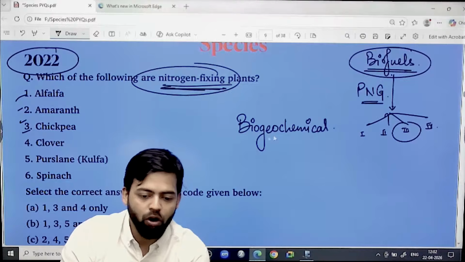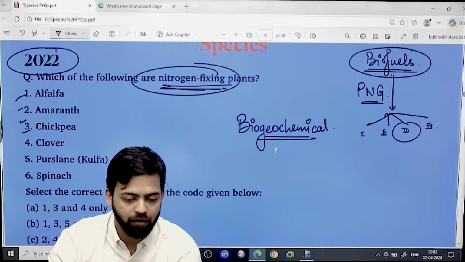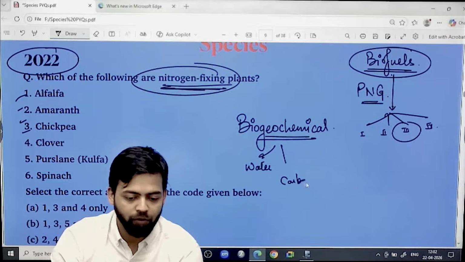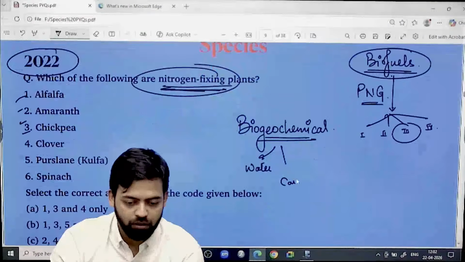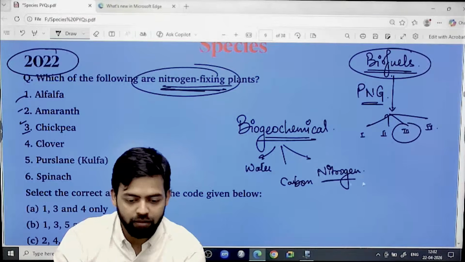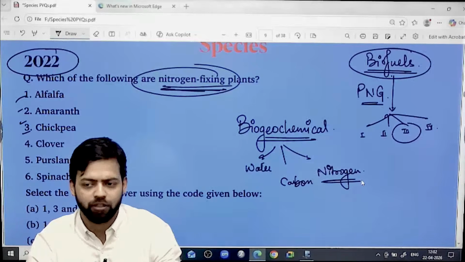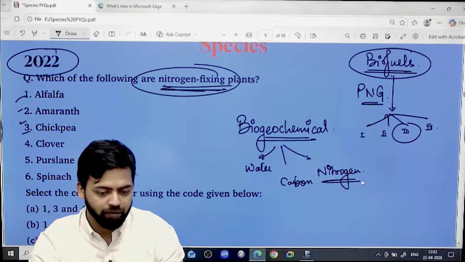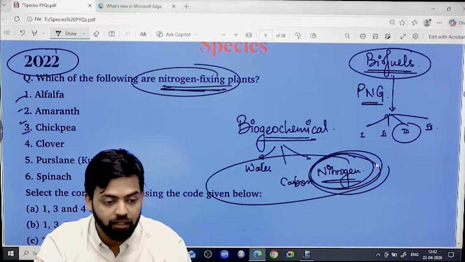Why? Because tomorrow we will talk about this thing as well, the biogeochemical cycle. And this you all have read in your school. Different types of cycles. Water cycle you have read, carbon cycle you have read. How many of you have read the nitrogen cycle in school? You have read but you don't remember. Don't tell me that you have not read. Even those who had science till class 10, they have read this nitrogen cycle. There is a possibility that the phosphorus and sulfur cycles were not taught. Otherwise, these 3 cycles were there, right? And from the nitrogen cycle, there have been lots of questions.